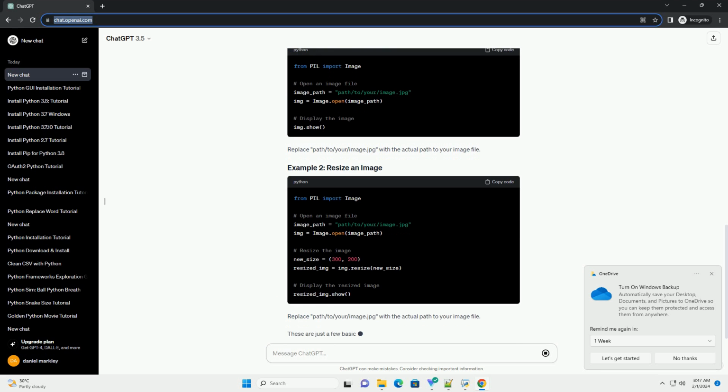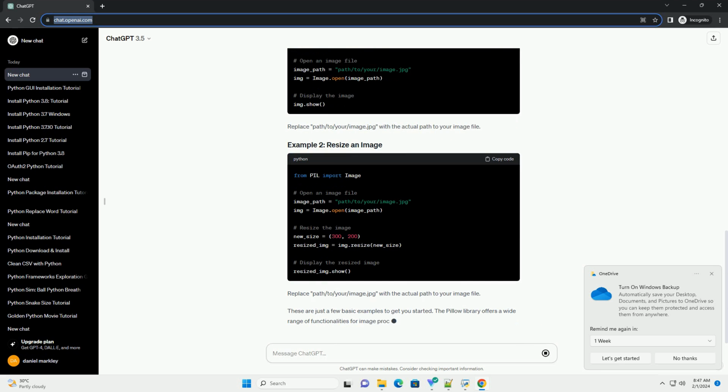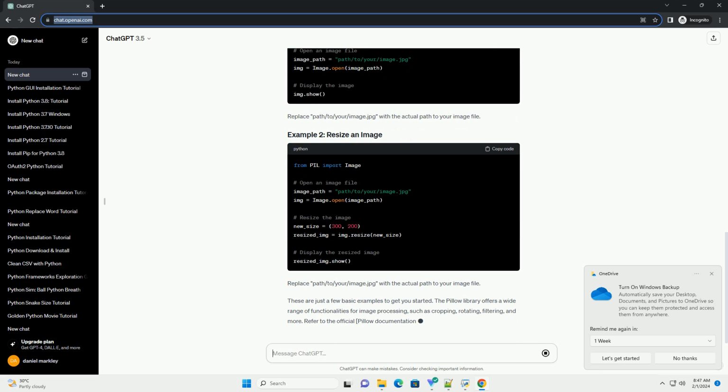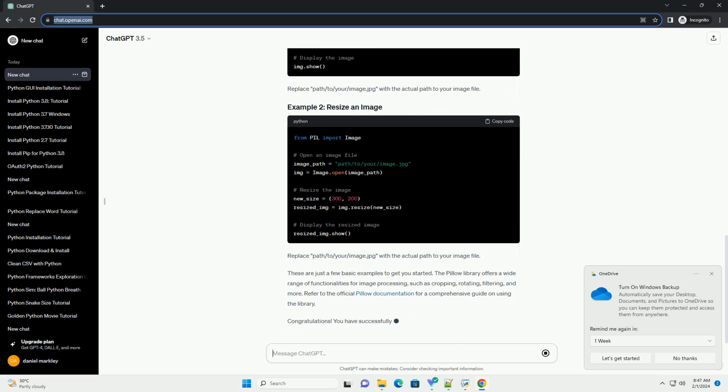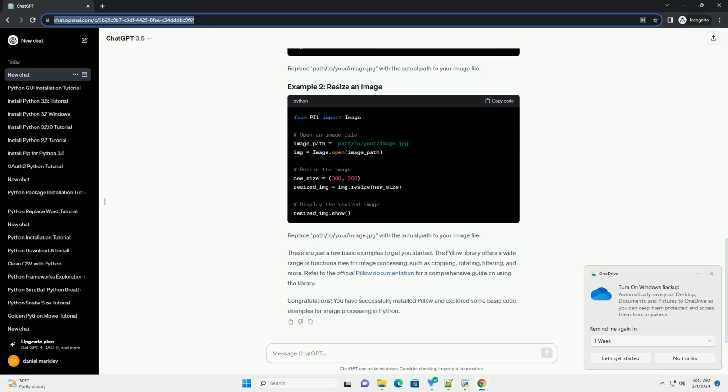Now that Pillow is installed, let's explore some basic code examples to get you started with image processing. Replace path/to/your/image.jpg with the actual path to your image file. Replace path/to/your/image.jpg with the actual path to your image file.